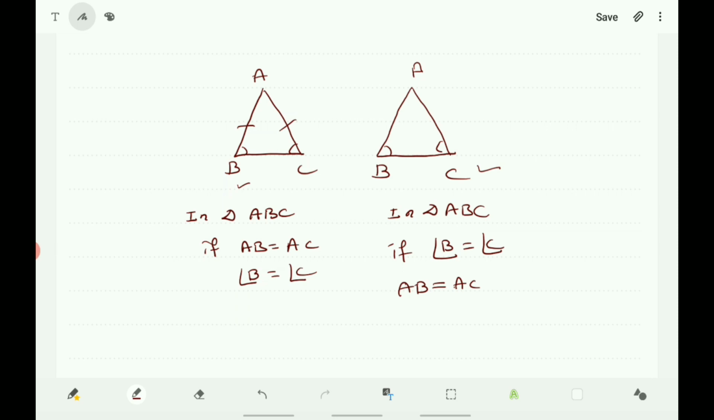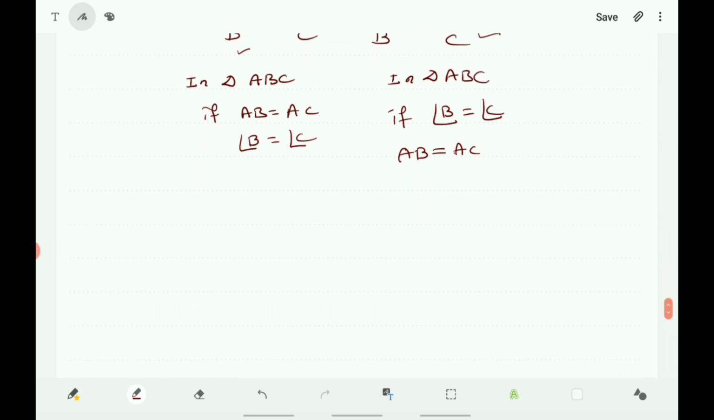And also you know that in an equilateral triangle, measurement of each angle is equal to 60 degrees. You know what is equilateral triangle?